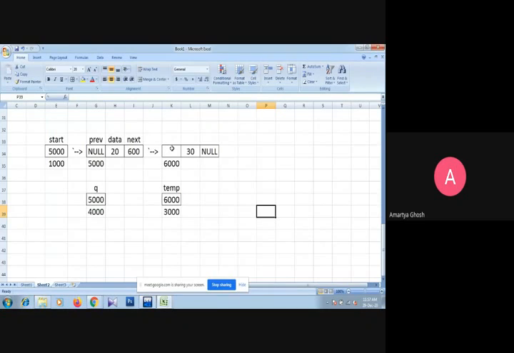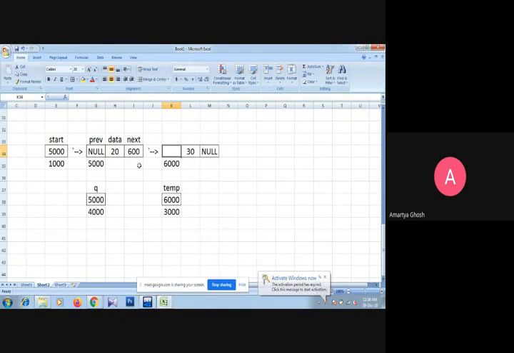Now the only line we should write into the code is for the previous part. So after inserting this new node, who is the previous node? That is this node, the node pointed to by q, which is the previous node of the new node. The base address of the node pointed to by q should be assigned here because this will be the previous node.